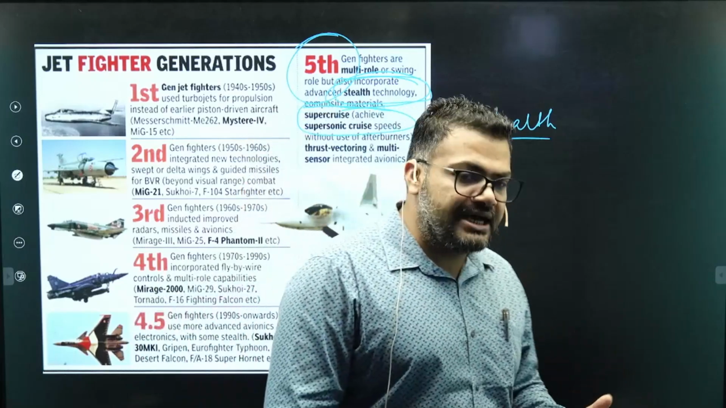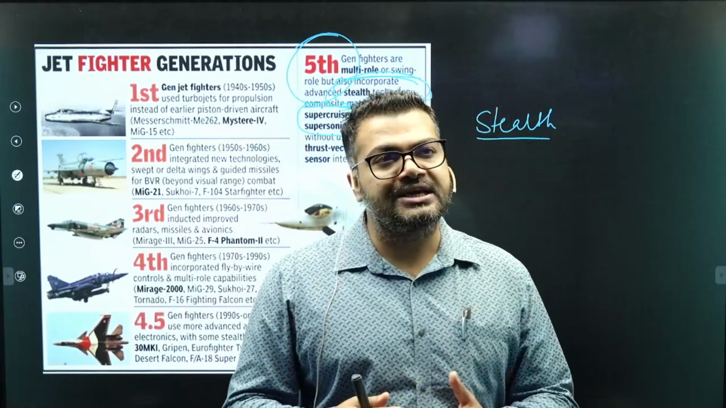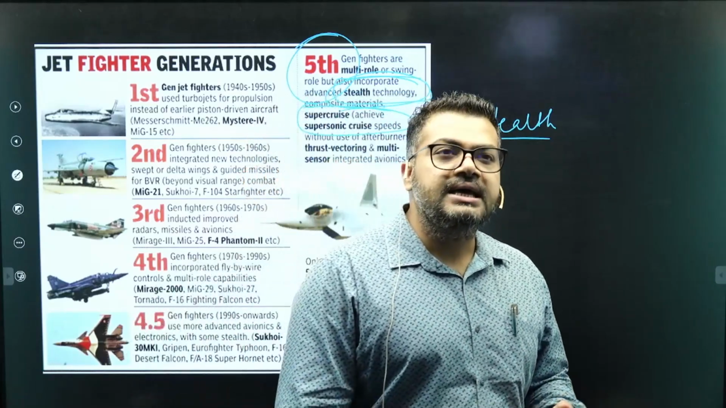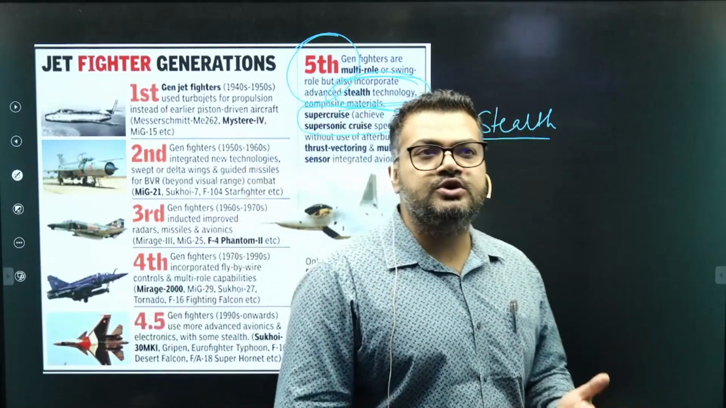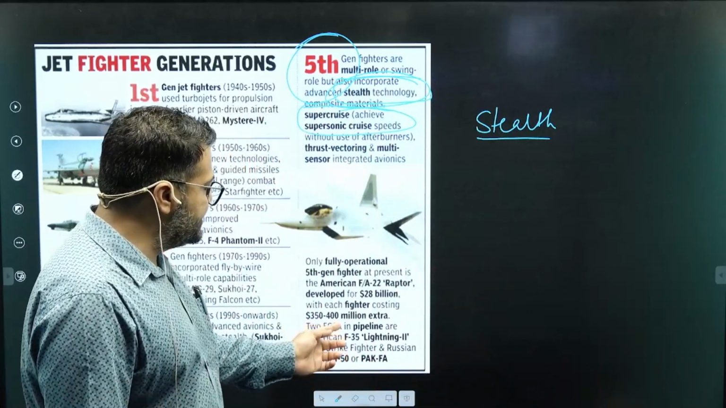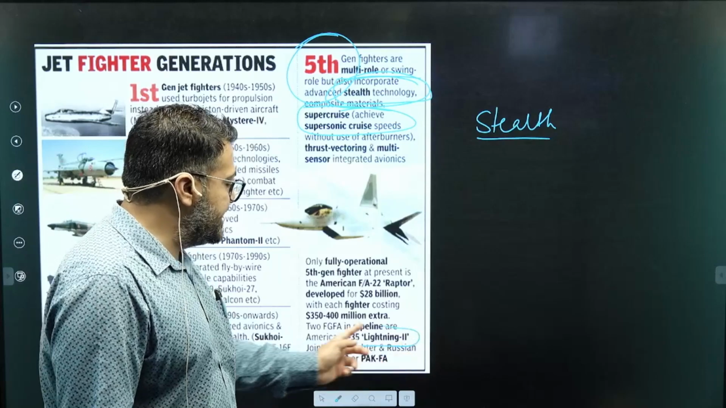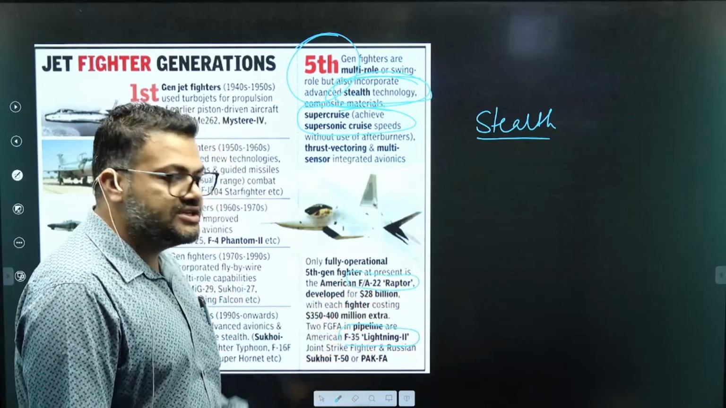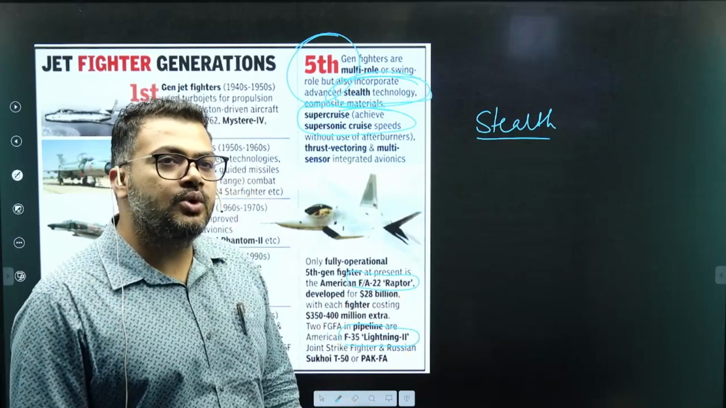Then China has also claimed to have developed the J-20 and J-35, which are often considered to have some stealth features. America is the first country to come up with its own stealth fighter aircraft. You can see two of them mentioned here: the F-35 Lightning II and the F-22 Raptor. These are the two 5th generation fighter aircraft that America has been able to register.